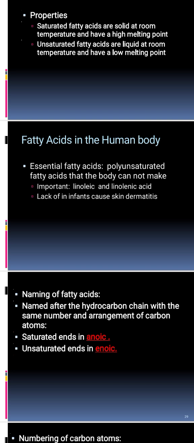When we say these essential fatty acids are polyunsaturated, what do we mean? We mean these fatty acids have more than a single double bond in their structure, as in linoleic and linolenic acid.